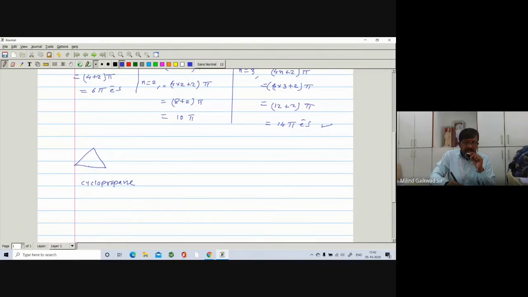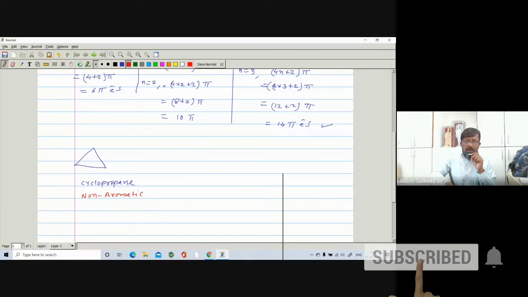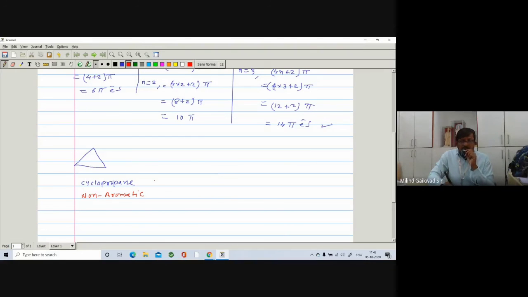This compound is non-aromatic because it is non-planar and does not obey the 4n plus 2 pi rule. So these compounds are called non-aromatic compounds.